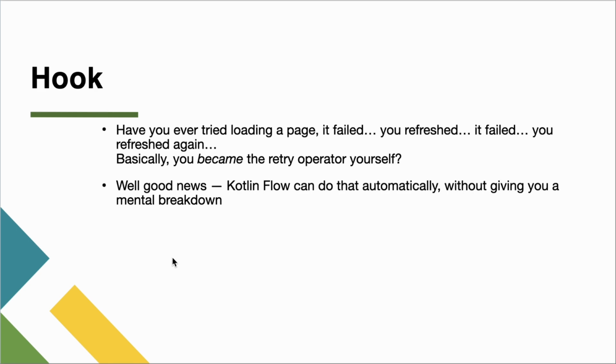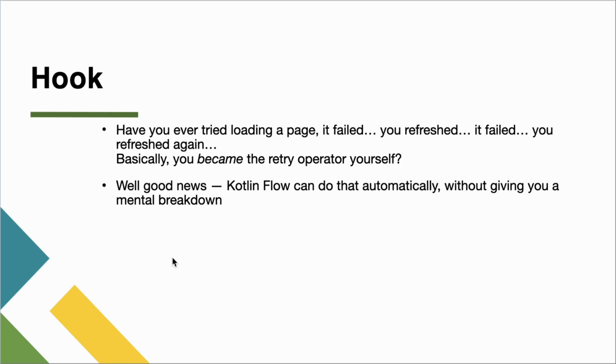All right. So we'll begin with the hook, and the hook says, have you ever tried loading a page? It failed, and then you refreshed. It failed again. You refreshed again. So basically, you became the retry operator yourself, right? I am sure this might have happened to each one of you at least one time, where you have kept on retrying the API call and it failed again and again.